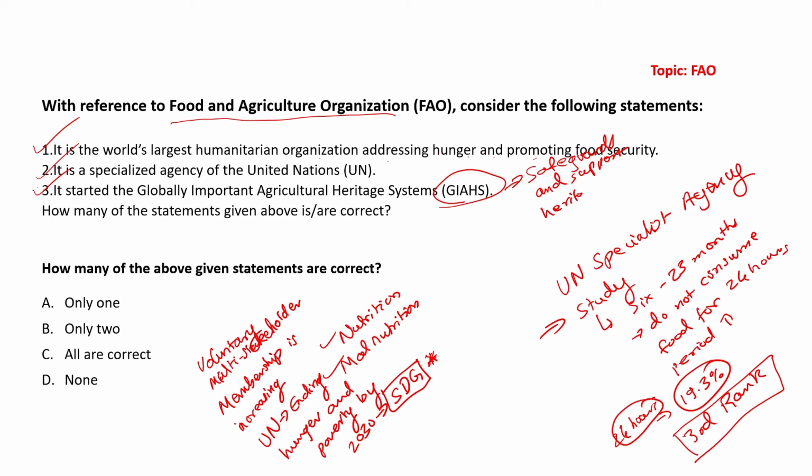That means diversity of crops. Alright, so all these statements are correct. Our answer therefore will be, how many statements are correct? 3 statements are correct. C will be our answer.